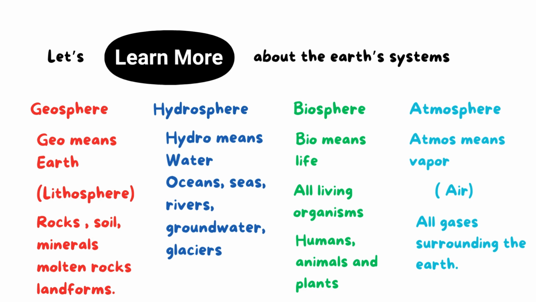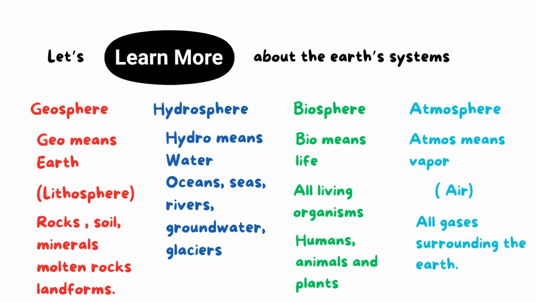Here we have the third system, which is the biosphere. And we know bio means life. So it includes all living organisms: humans, animals, plants, microorganisms. And we have the fourth system, which is the atmosphere. And atmos means what? Vapor. So it's about air and gases. It includes all gases surrounding the Earth, like oxygen, nitrogen gas, carbon dioxide, and water vapor.